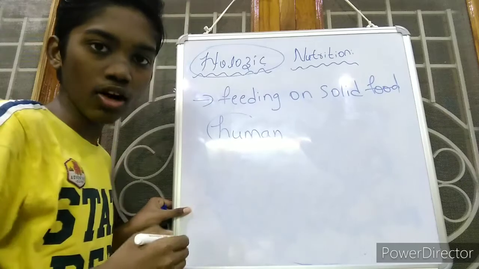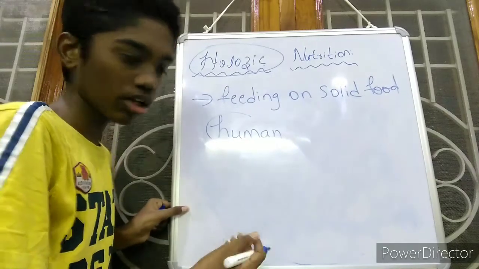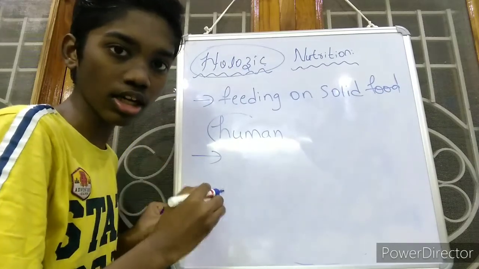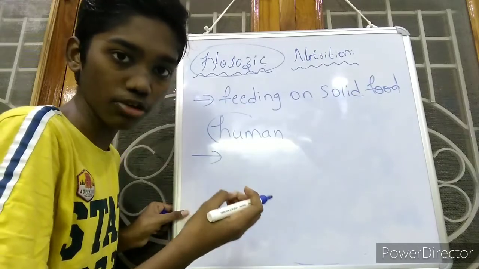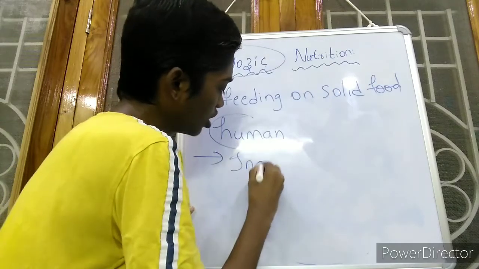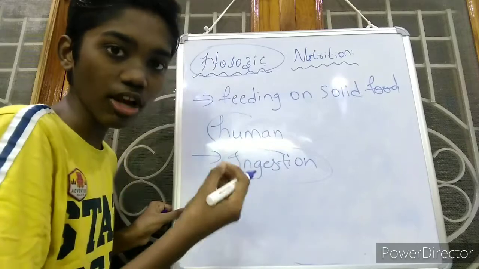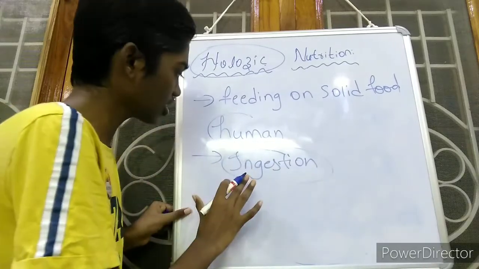Because we human beings directly depend upon solid food. Holozoic nutrition is the mode of nutrition in which the organism takes complex organic food material into the body by the process of ingestion. Ingestion is the process of taking food material into the body through the mouth.